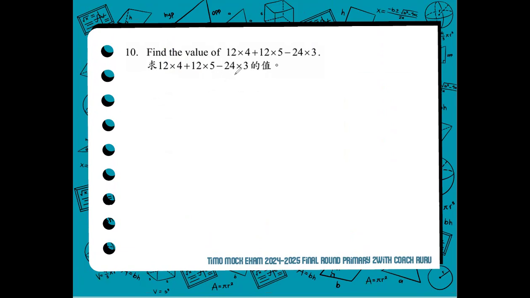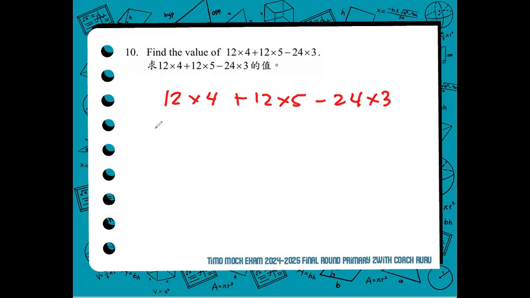In this question, as we study the expression 12 times 4 plus 12 times 5 minus 24 times 3, we can observe that the value of 12 is used twice. And it so happened that 24 is a product of 12 times 2.